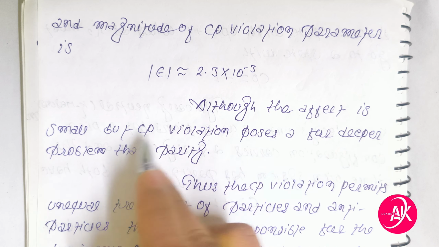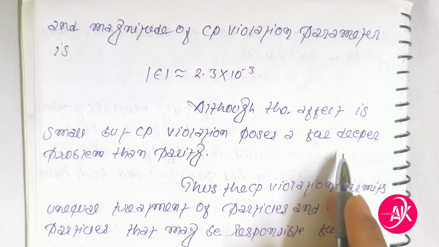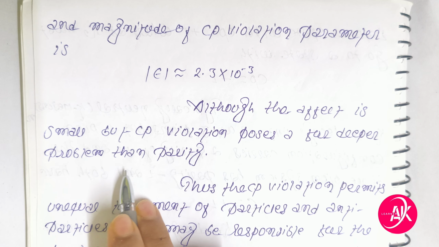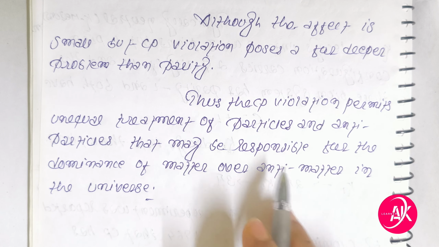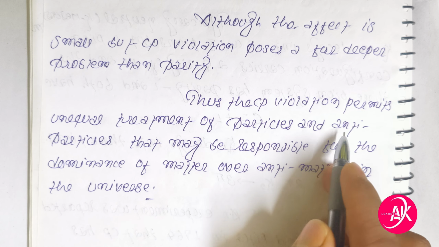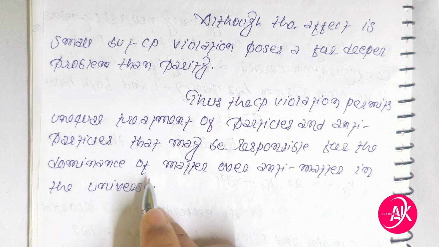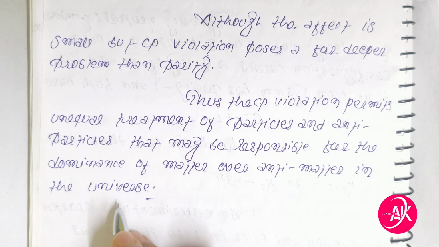Although the effect is small, CP violation poses a far deeper problem than parity. Thus, CP violation permits unequal treatment of particles and antiparticles, which may be responsible for the dominance of matter over antimatter in the universe.